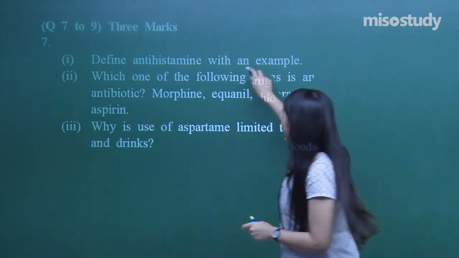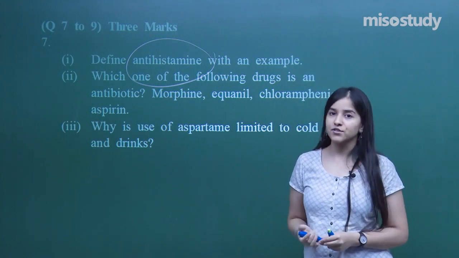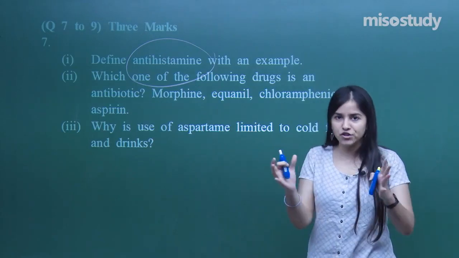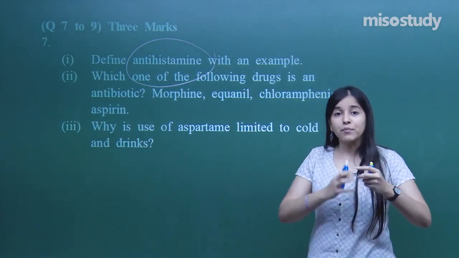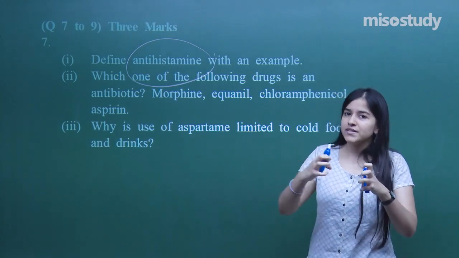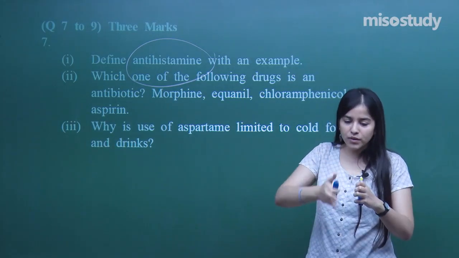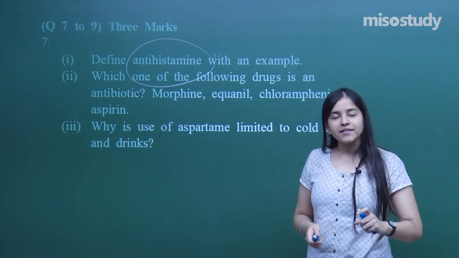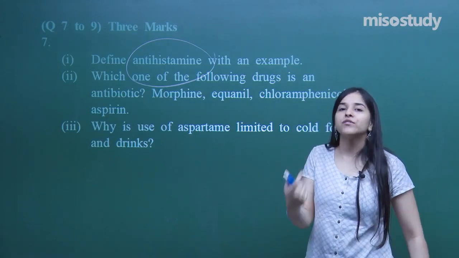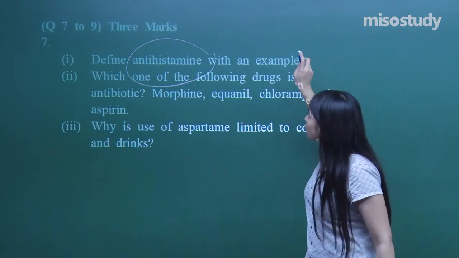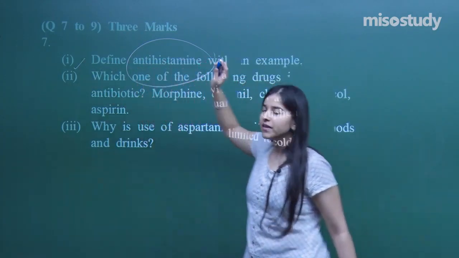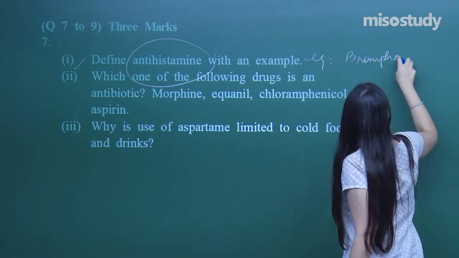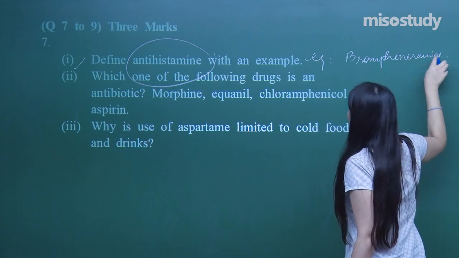Which are very troublesome. So for that we have designed antihistamines so that we break the receptor and histamine connection. We know how the binding sites of the receptor are working towards the histamine which is getting connected to the receptor. So the antihistamine breaks that connection, and that is how it prevents the overproduction of histamine in the body, and that is what an antihistamine is. Clear? An example, brompheniramine, that is an antihistamine. Clear?